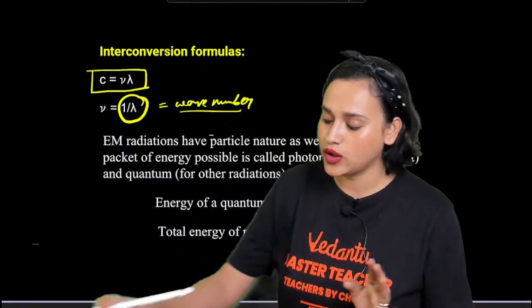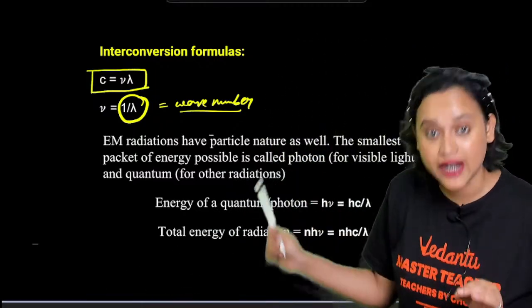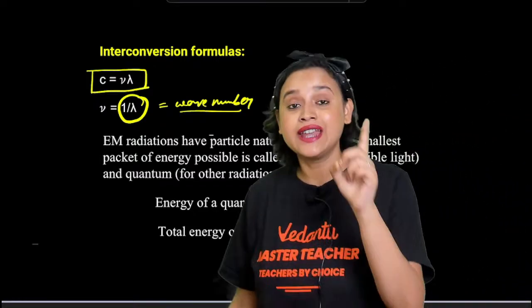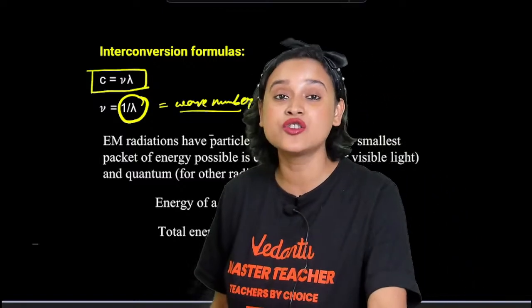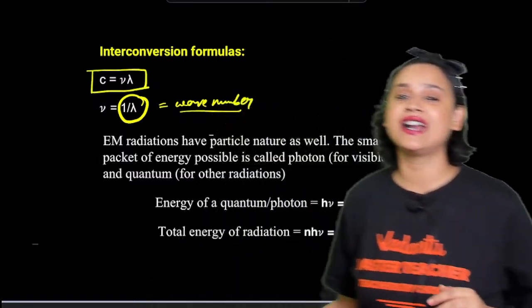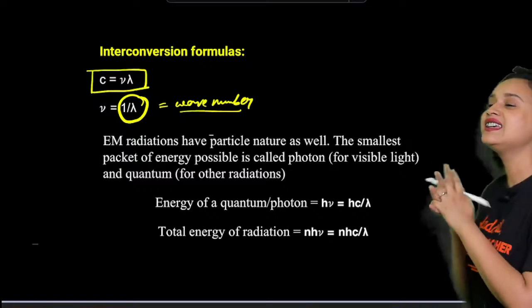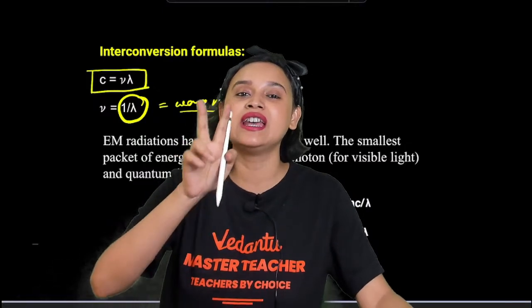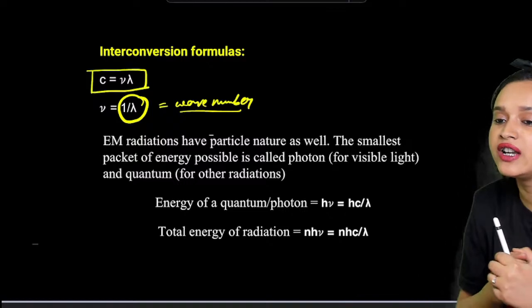So basically what we are trying to understand is that EM radiation, that is electromagnetic radiation, also has a particle nature. This was the time when we understood that they have dual nature, particle nature as well as wave nature.